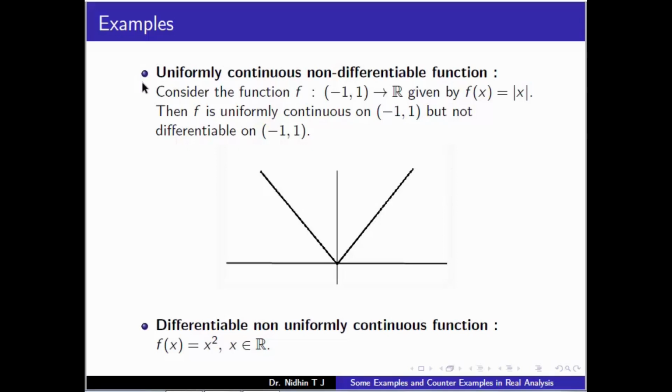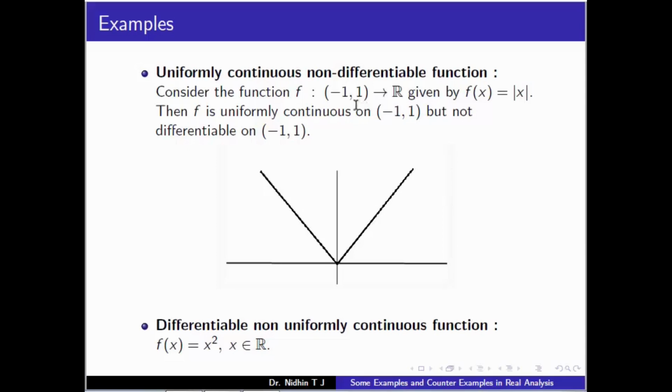We have seen the geometrical meaning of a derivative of a function. Now come back to our example session. So now we have two sub-collections of continuous functions. One is uniformly continuous functions and another collection is the collection of differentiable functions. Both these collections are subsets of all continuous functions.